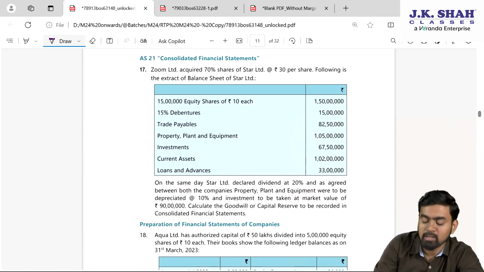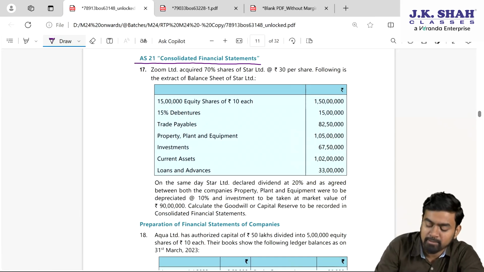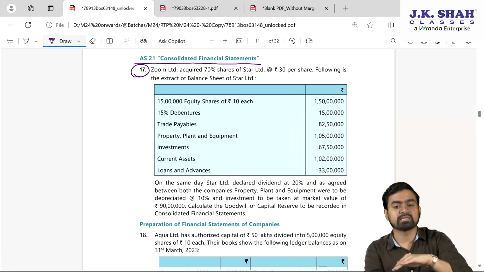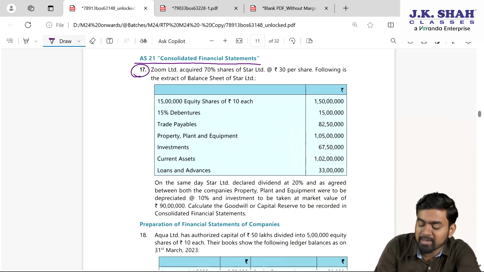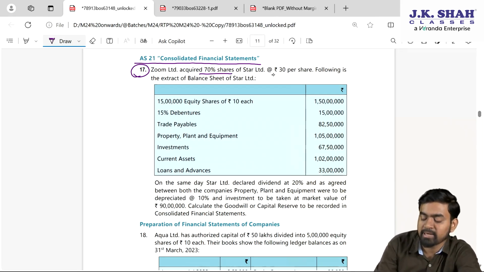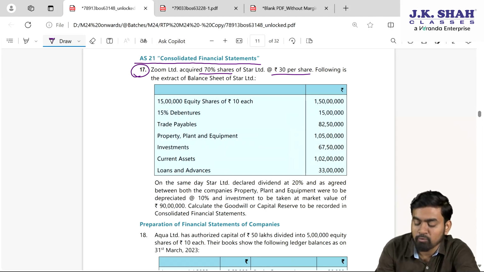Now, next sum is based on AS 21, Consolidated Financial Statement. The similar sum is there in ICAI textbook as well as in institute module as well, my dear students. Zoom Limited acquired 70% of Star Limited at 30 per share. Following is the extract of balance sheet of Star Limited. If you see, your total 15 lakh equity shares are there, my dear students.